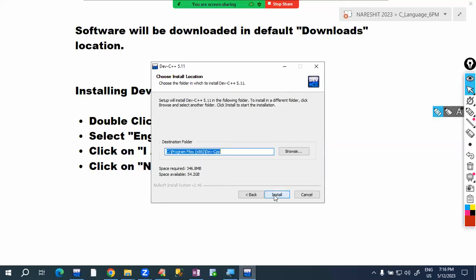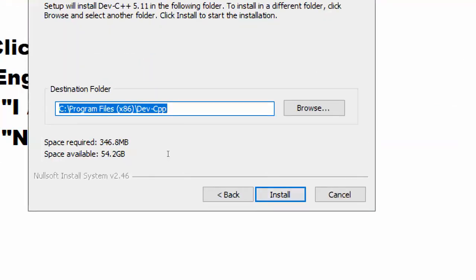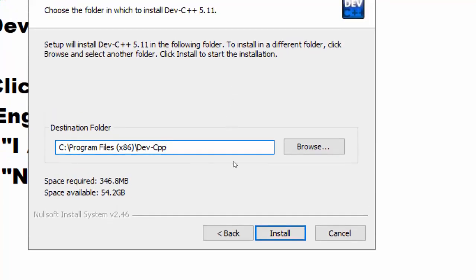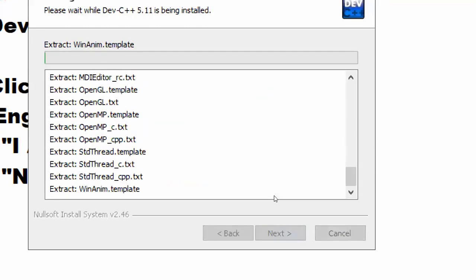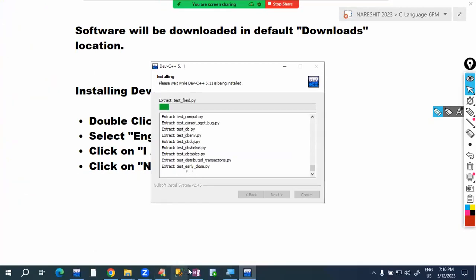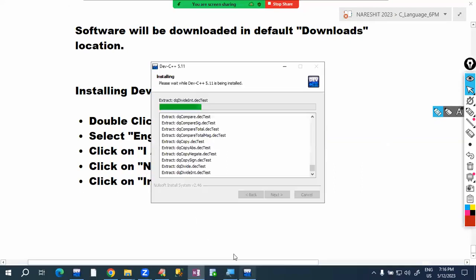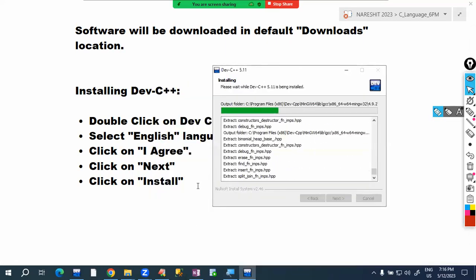Then it is asking for the software location where you want to install. The default location is C program files x86 Dev-CPP folder, which creates this Dev C++ folder implicitly. No need to select anything here. I'm installing in the default location. Directly click on install. It is installing the software. Finally, it displays one message, finish. Just click on finish.